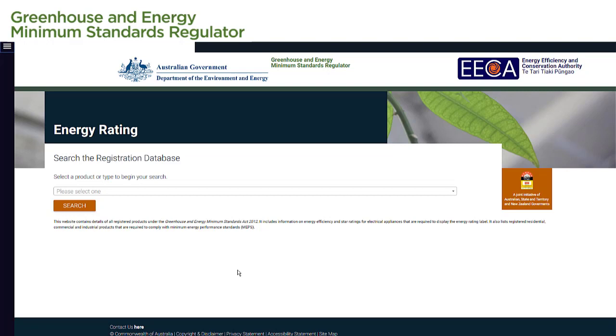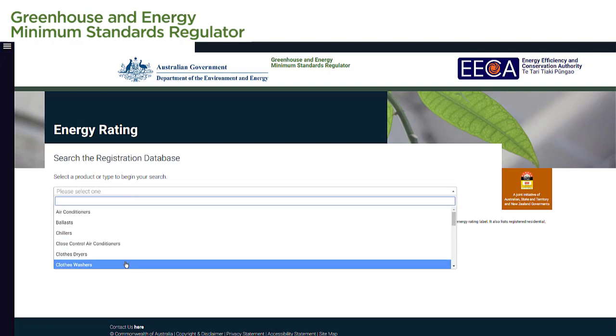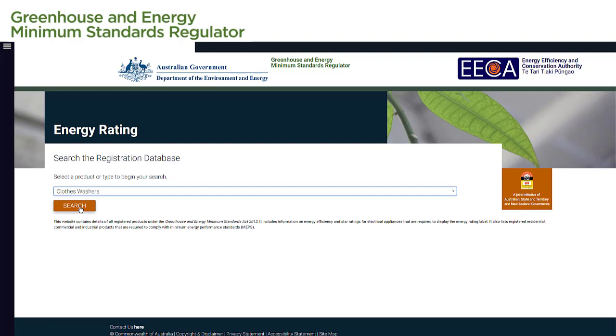This is a public version of the registration system and contains details on all registered products under the GEMS Act. This includes information on energy efficiency and star ratings for electrical appliances to help members of the public choose an energy efficient product. To begin our search, we select a product from the drop-down menu provided and then select Search.